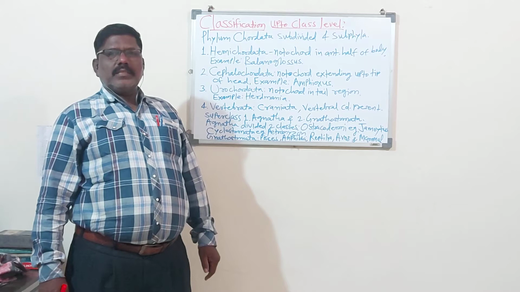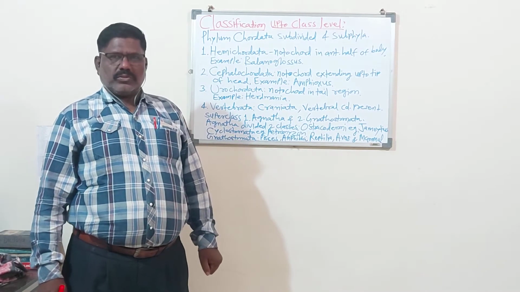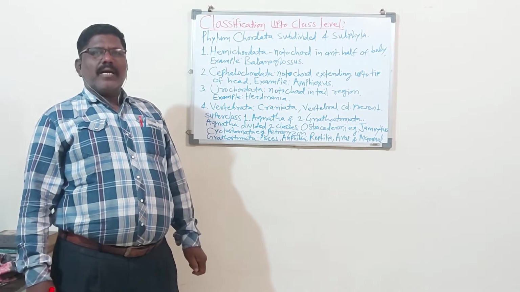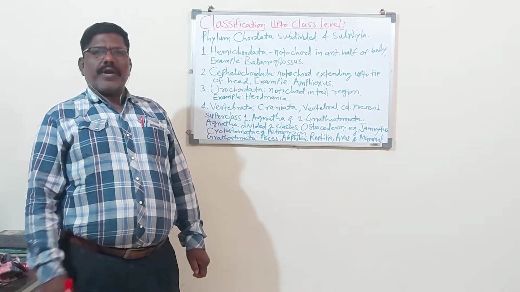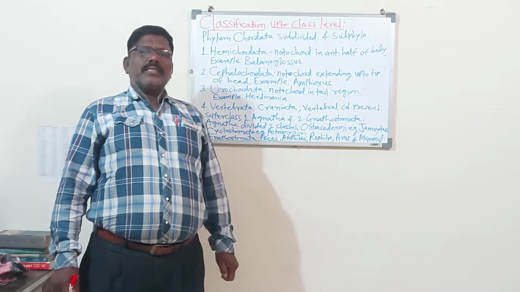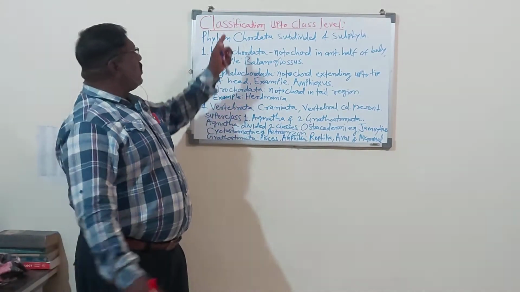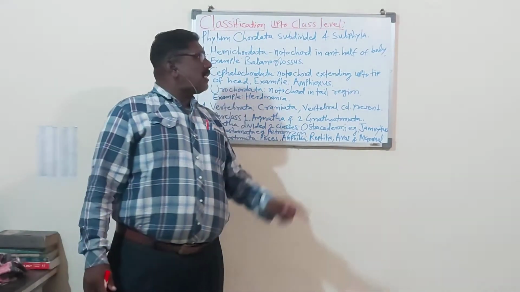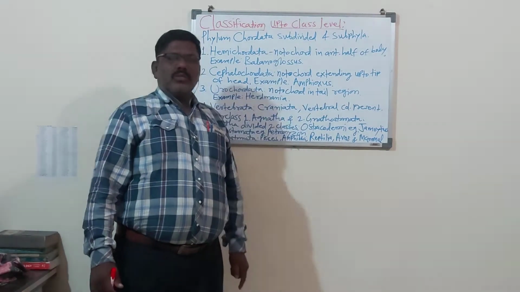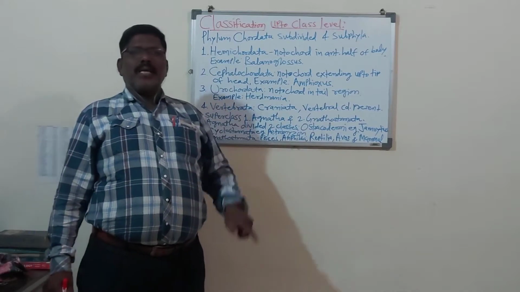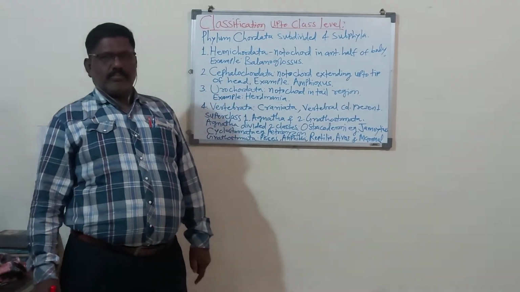Our chapter is Introduction to Chordates, in which we are studying what chordates are and what the salient features of chordates are. Yesterday we studied that, and today we will study the classification up to class level. Remember, Chordata is the last phylum of the animal kingdom.